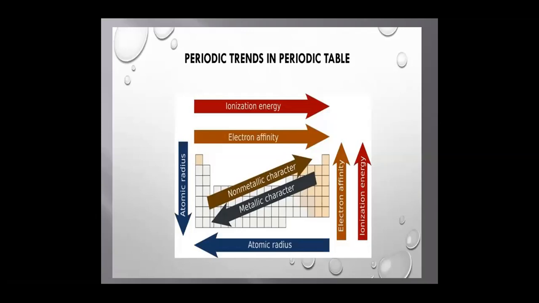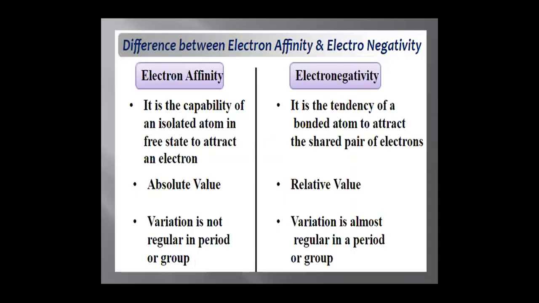Metallic character decreases as we move from left to right in the periodic table and increases as we move from top to bottom in the periodic table.